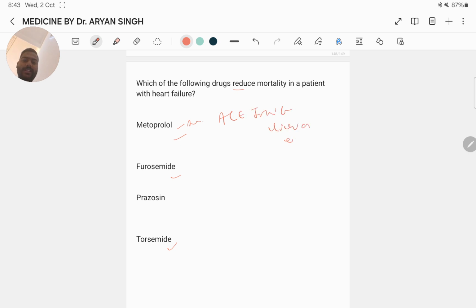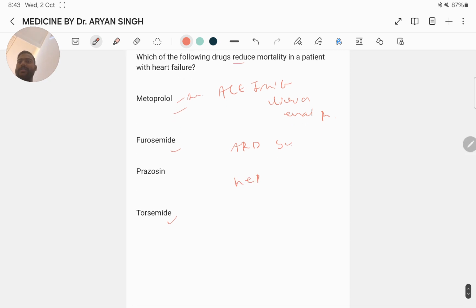lisinopril, enalapril, ramipril; ARBs such as losartan, valsartan, candesartan; and beta blockers carvedilol, metoprolol, bisoprolol; and sacubitril-valsartan, Entresto, a combination drug that is an ARB and neprilysin inhibitor.